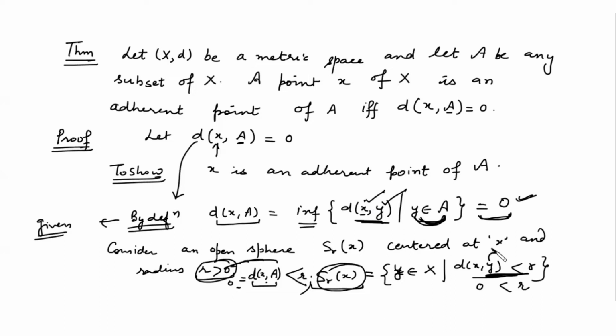If your y is a member of A, then the minimum distance will be 0. So at least one point, by the definition of infimum, you always have at least one point from the set A whose distance with x is 0. Is this point clear?